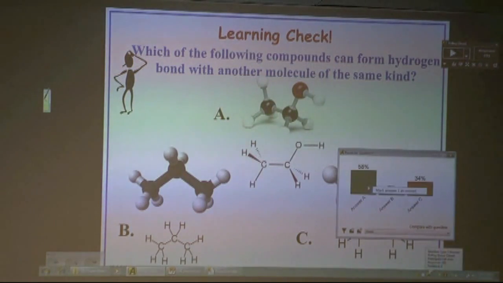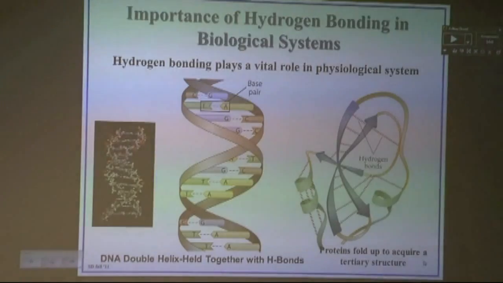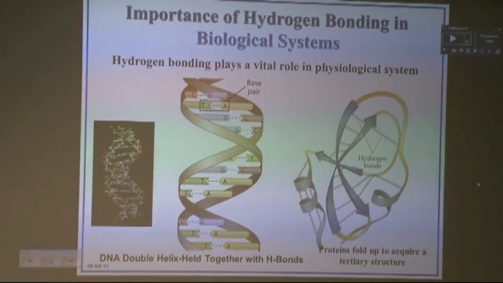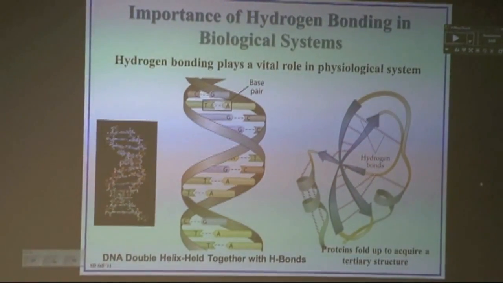Very good. Most of you got it right. So that molecule can form a hydrogen bond because hydrogen is attached to an oxygen here. So now we're going to understand the importance of hydrogen bonding in our life.